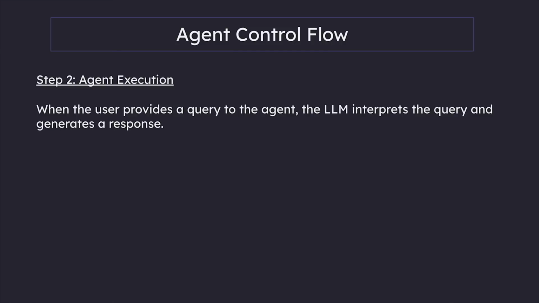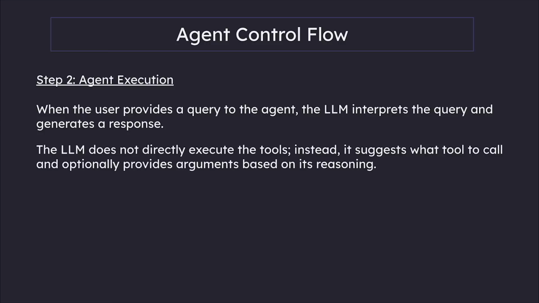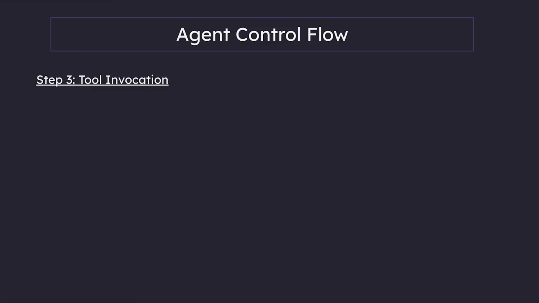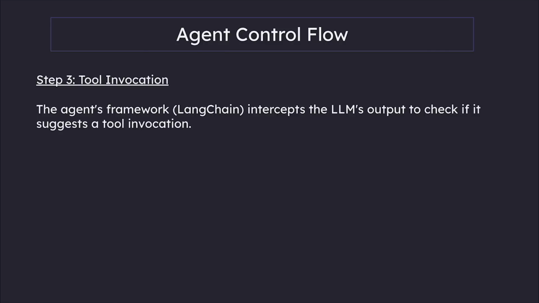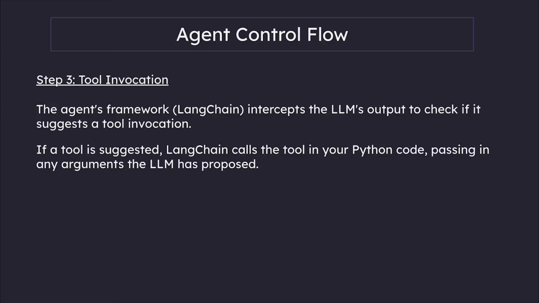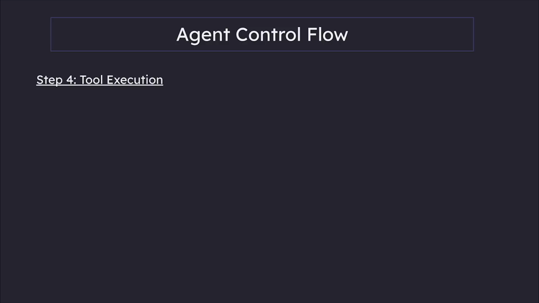When the user provides a query to the agent, the LLM interprets the query and generates a response. The LLM does not directly execute the tools. Instead, it suggests which tools to call and optionally provides arguments based on its reasoning. Step 3, tool invocation. The agent's framework, LangChain, intercepts the LLM's output to check if it suggests a tool invocation. If a tool is suggested, LangChain calls the tool in your Python code, passing in any arguments the LLM has proposed. Step 4, tool execution.